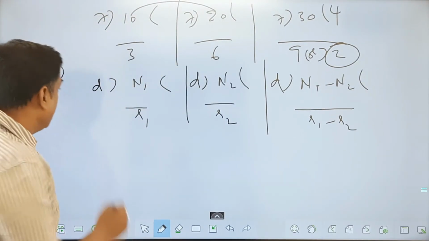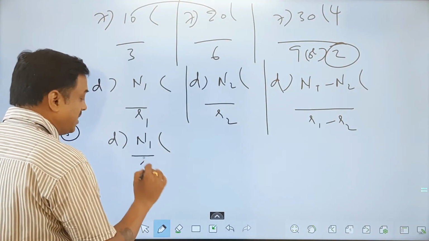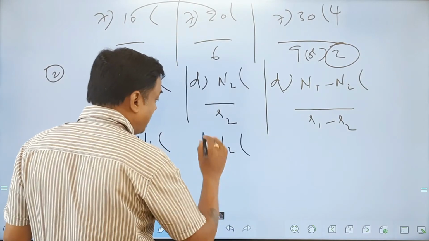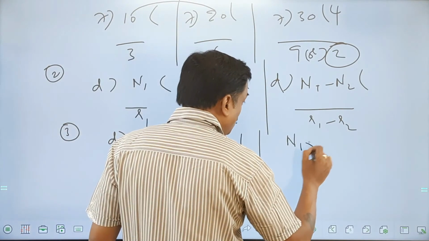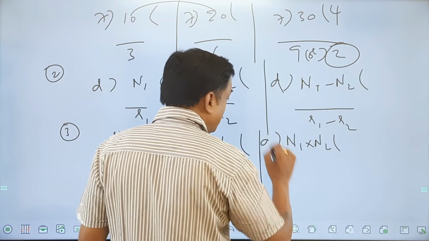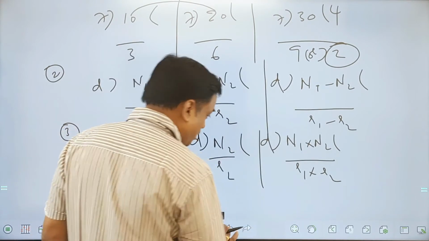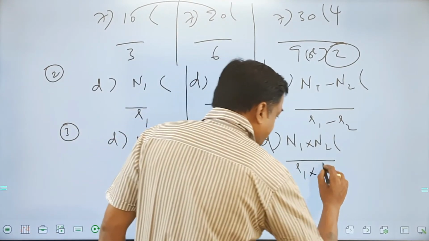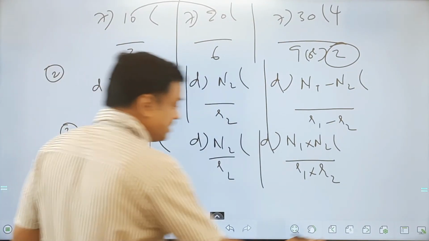Point number 3, friends: if n1 is divided by d, remainder is r1, n2 is divided by d, remainder is r2, then n1 into n2 divided by d, remainder is r1 into r2. I am sorry, r2 is the remainder. So the product of the numbers will give you the product of remainders.